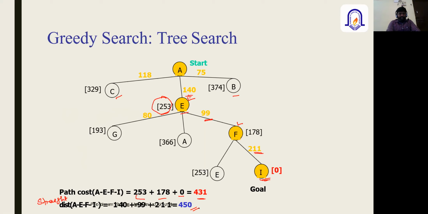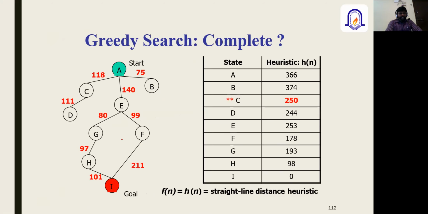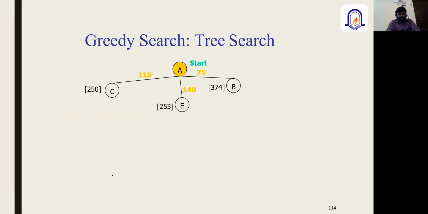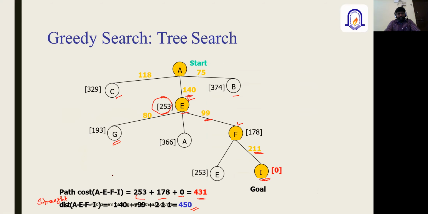Suppose you are trying to expand G. What will happen? If you try to find this from the G node, again it will go back to the node. So here E to H, it will try to find out the distance between E and H and then H to I. In case we want to find the other alternate path, in order to compare the path costs, the process has to be continued.